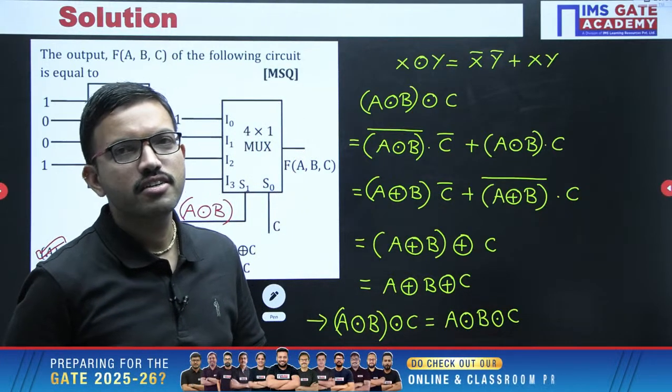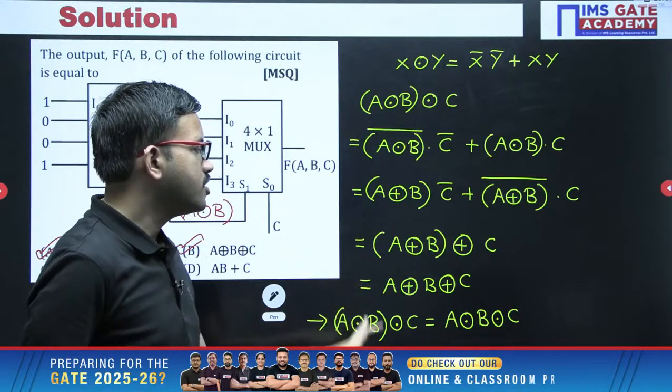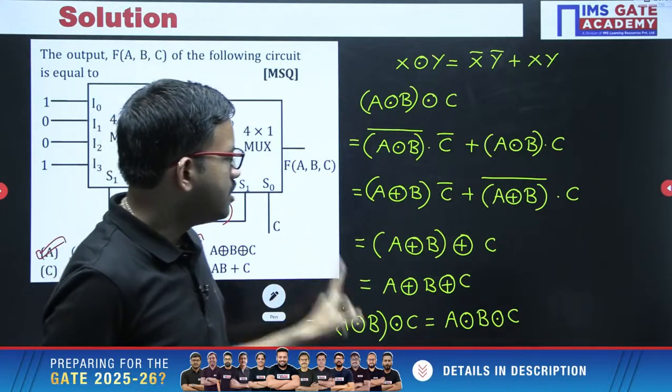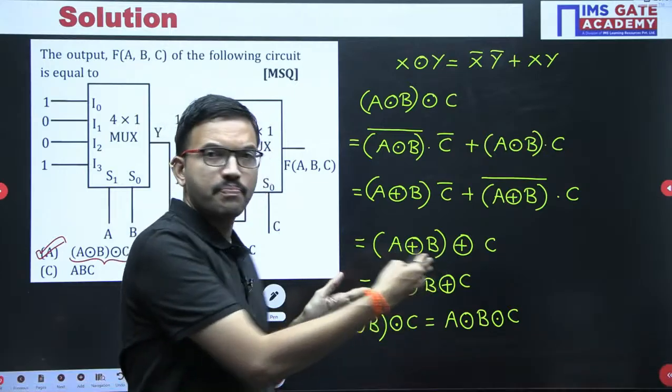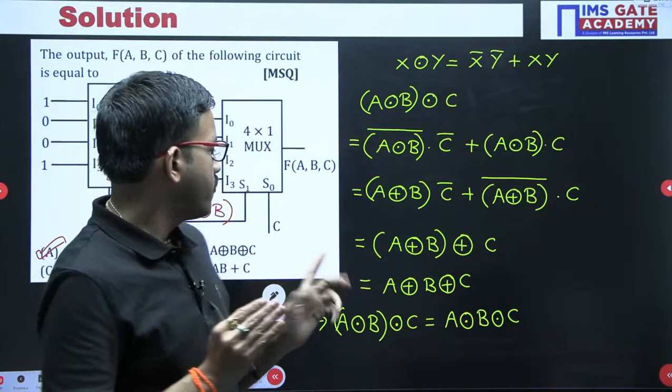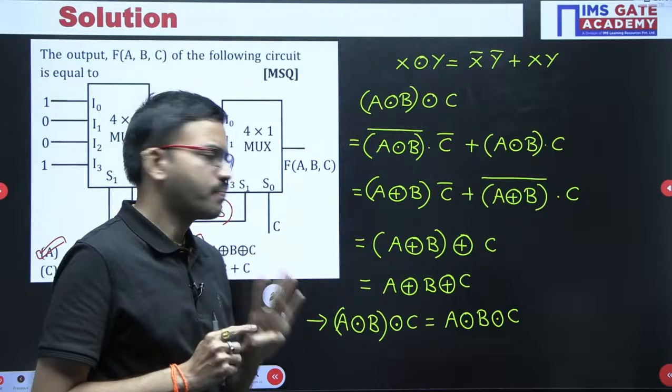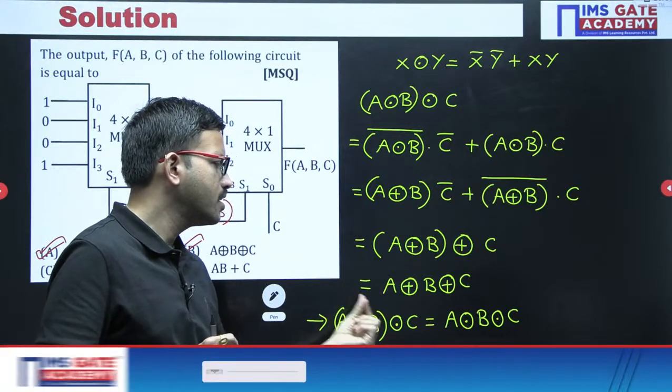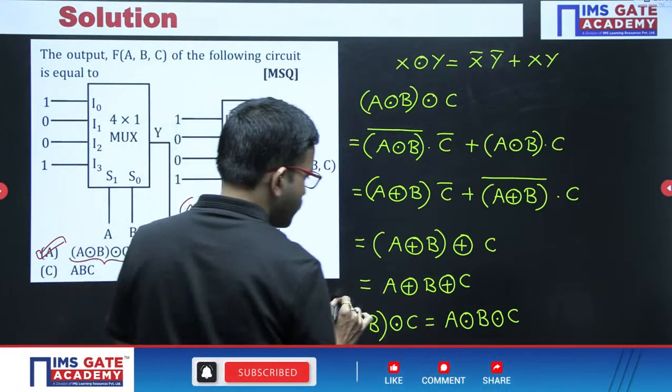Yes, very good Shaikh, very good, excellent. Actually these 2 are not the same. Let us consider 4 variables you are having, like A XNOR B and then XNOR with, okay, just for reference I am putting it in a box.